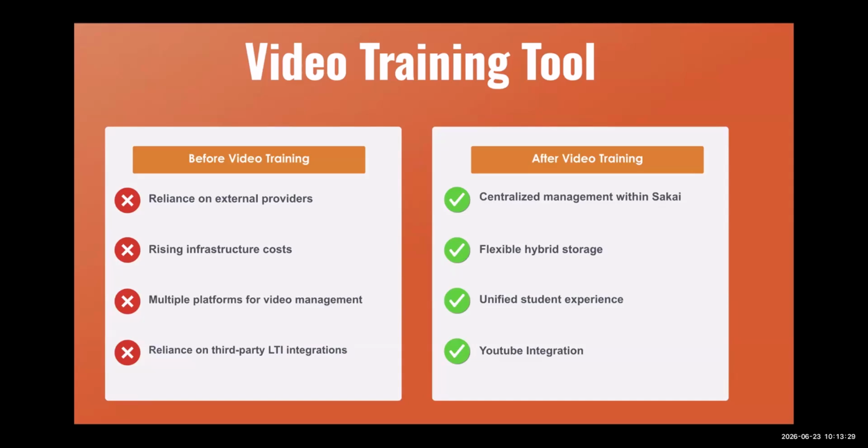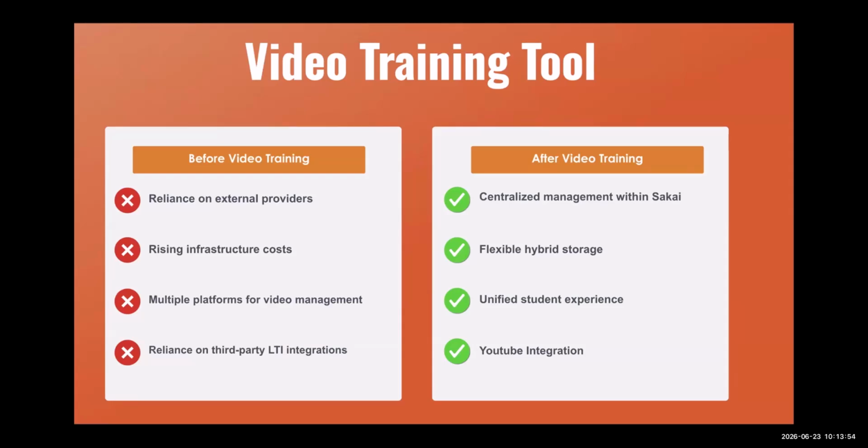We could also develop a flexible hybrid storage. Imagine that we have a YouTube channel as a teacher or as a university. We could upload those videos using the YouTube integration, as you can see at the bottom of the page. And we could also upload resources inside the tool, because maybe we have some videos on our laptop.